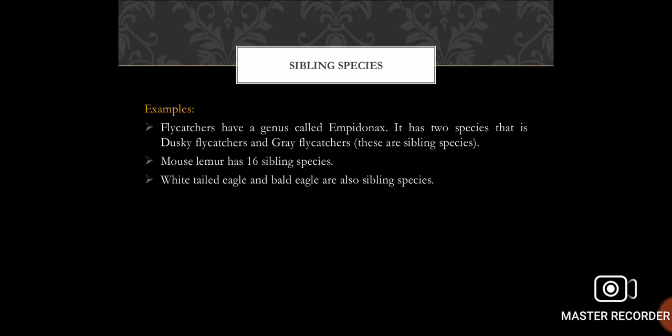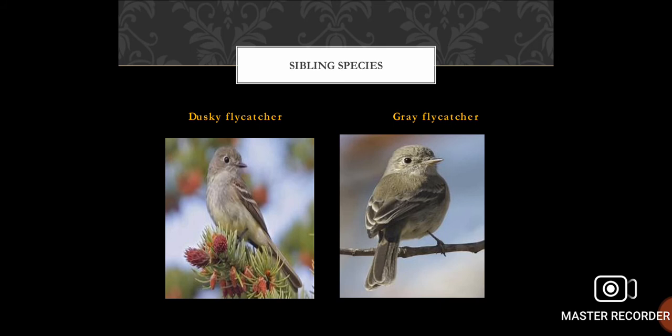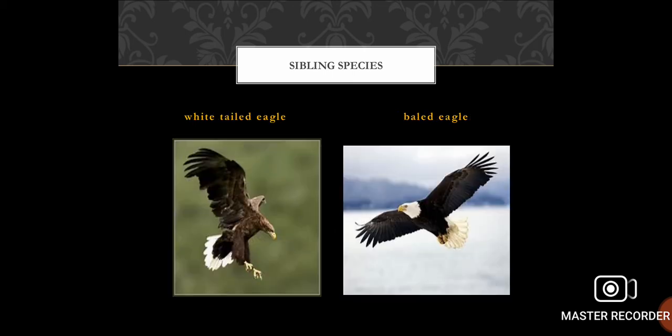Examples: flycatchers have a genus called Empidonax. It has two species, that is dusky flycatcher and gray flycatcher. These are sibling species. Mouse lemur has 16 sibling species. White-tailed eagle and bald eagle are also sibling species. Here is a picture of dusky flycatcher and gray flycatcher, and these are sibling species. White-tailed eagle and bald eagle, they are also sibling species.